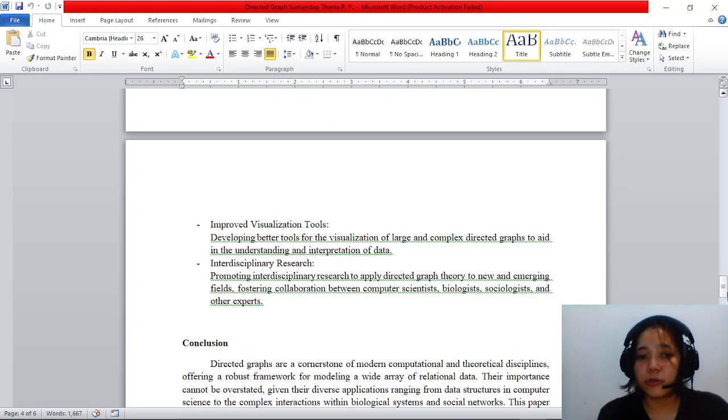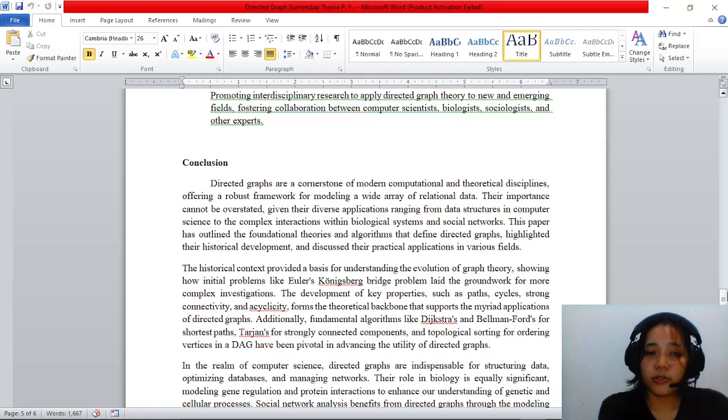Improved visualization tools. Developing better tools for the visualization of large and complex directed graphs to aid in the understanding and interpretation of data. Interdisciplinary research. Promoting interdisciplinary research to apply directed graph theory to new and emerging fields, fostering collaboration between computer scientists, biologists, sociologists, and other experts.